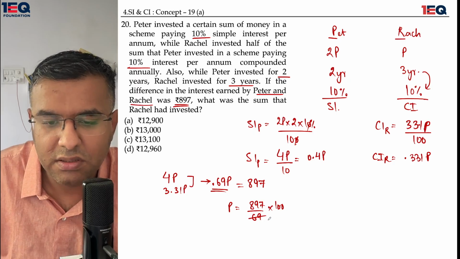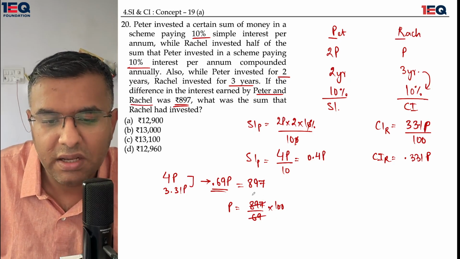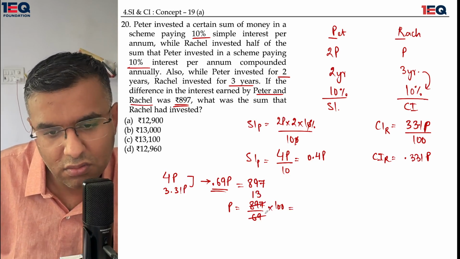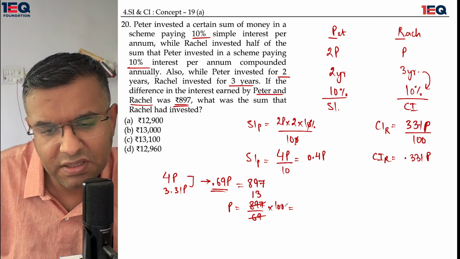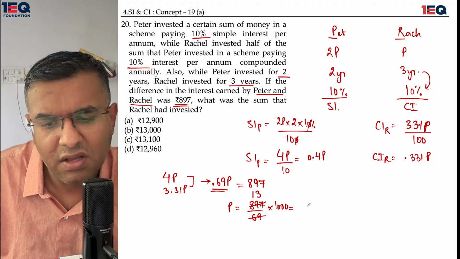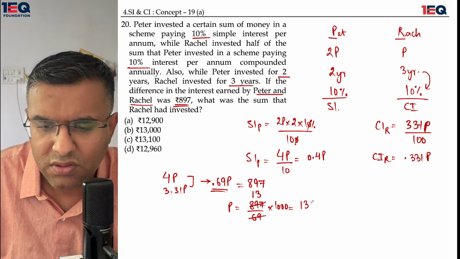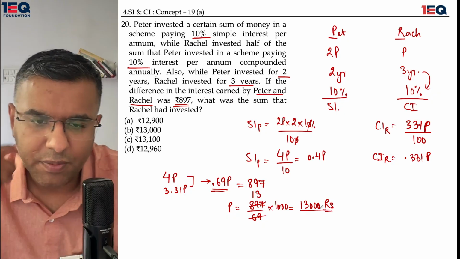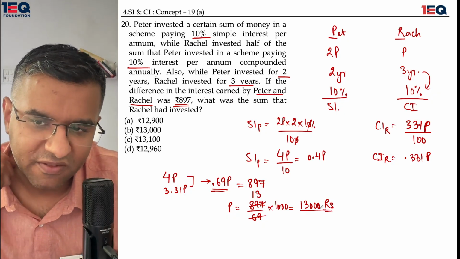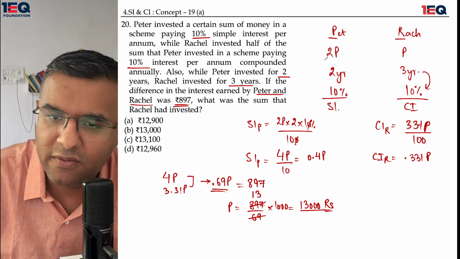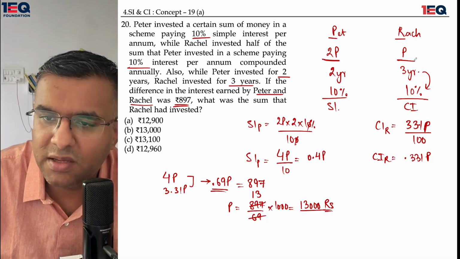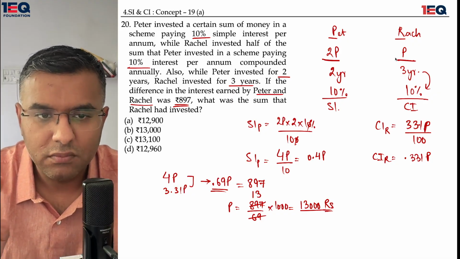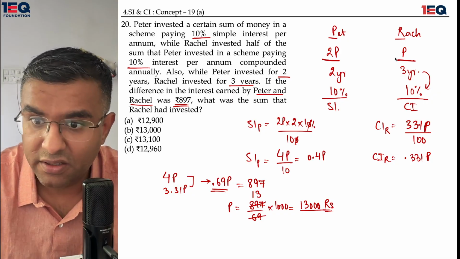69 ones are 69, this would get cancelled at 3. So there is a small defect. There is a percentage sign as well which was involved, so I'll put just another 0. So 13,000 is going to be my principal. It's going to be the value of P. I need not find the value of 2P because the question is asking me to find out the value of P. Okay, I hope I've made myself very clear.